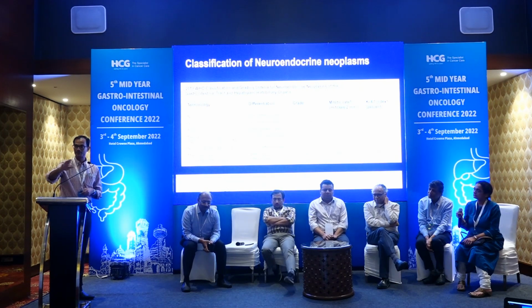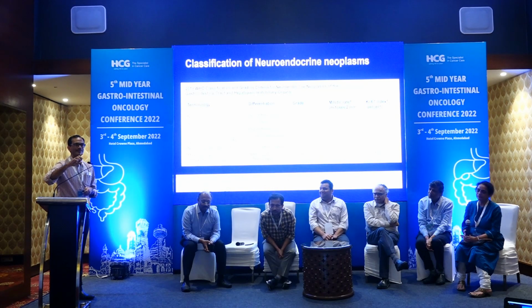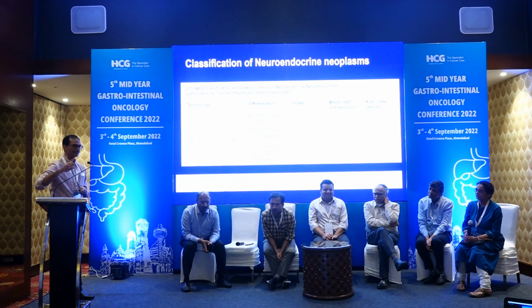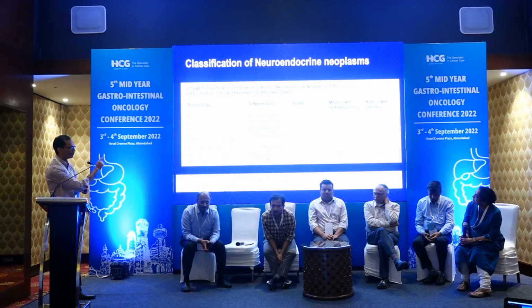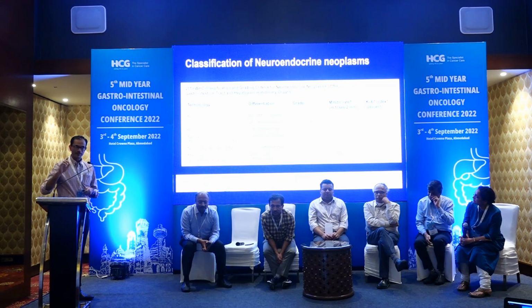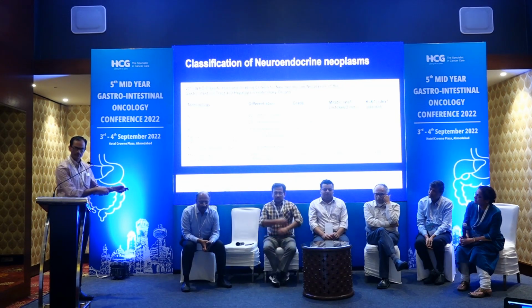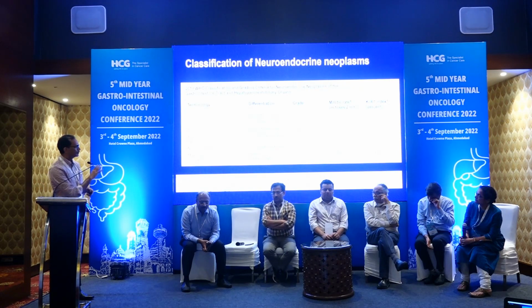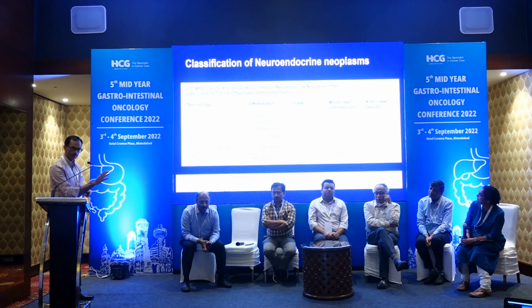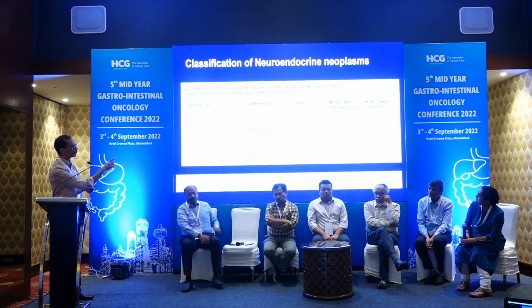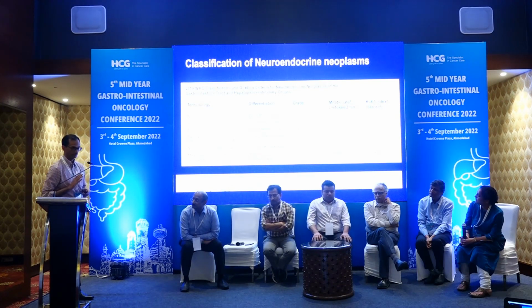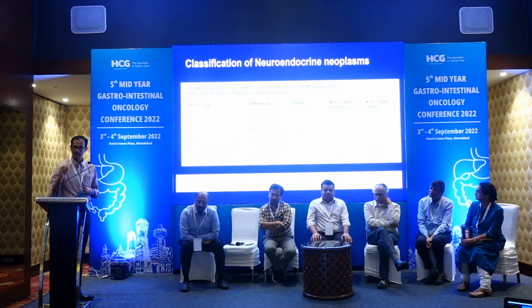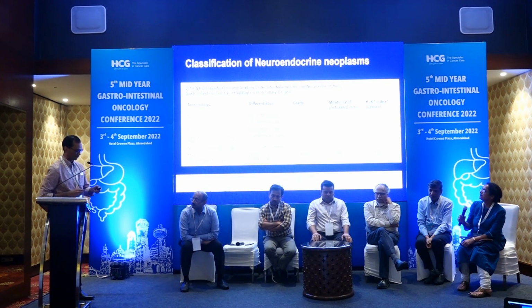So essentially for the audience who are starting to get confused already, the differentiation matters, that's the first thing. So morphology is what tells you whether it's a well differentiated neuroendocrine tumor or a carcinoma. A carcinoma can be either a small cell or a large cell. Dr. Kallur showed you a large cell carcinoma. So it's purely based on differentiation, morphology, nothing high tech. And you can have a Ki67 of anything more than 20% even in a carcinoma. So the Ki67 does not determine whether somebody's got a well differentiated tumor or a carcinoma. That's the important point, and that's what I want you to learn from this particular slide.